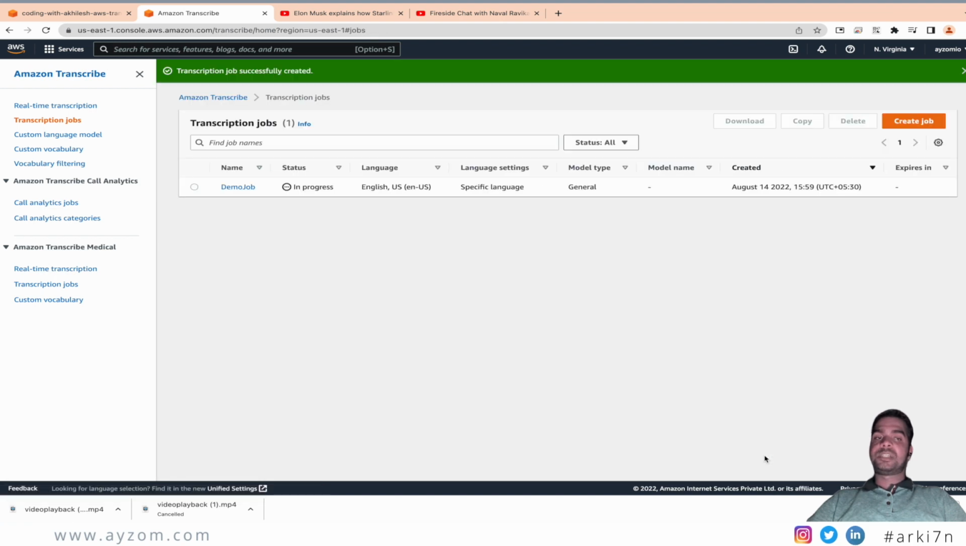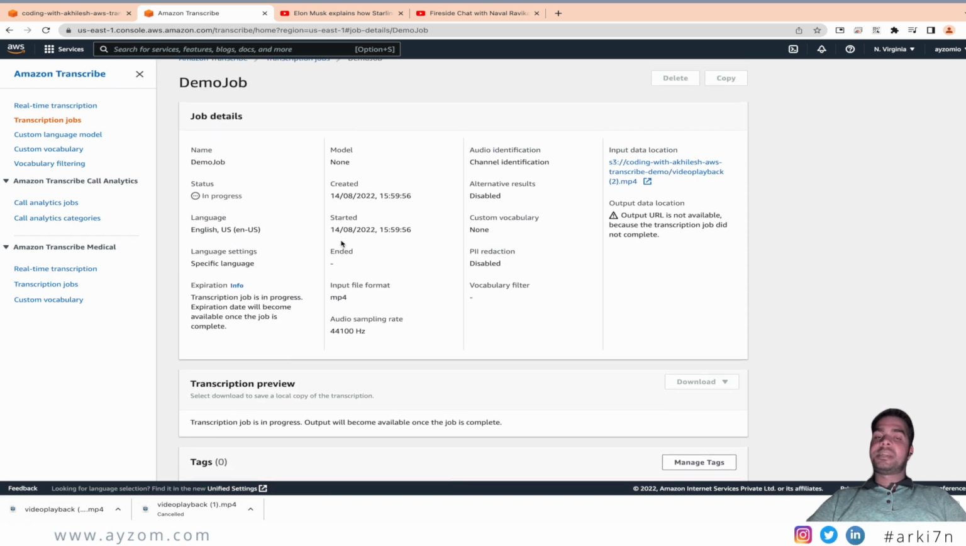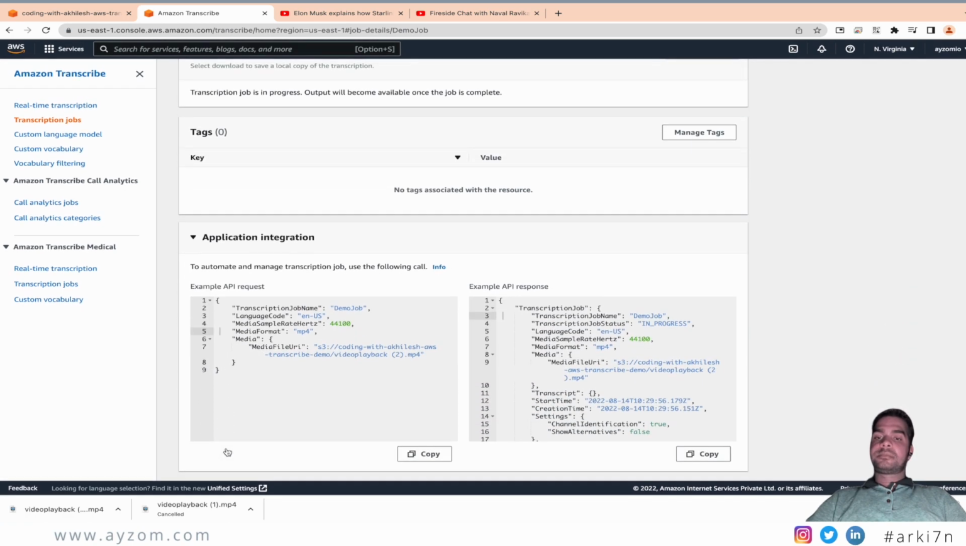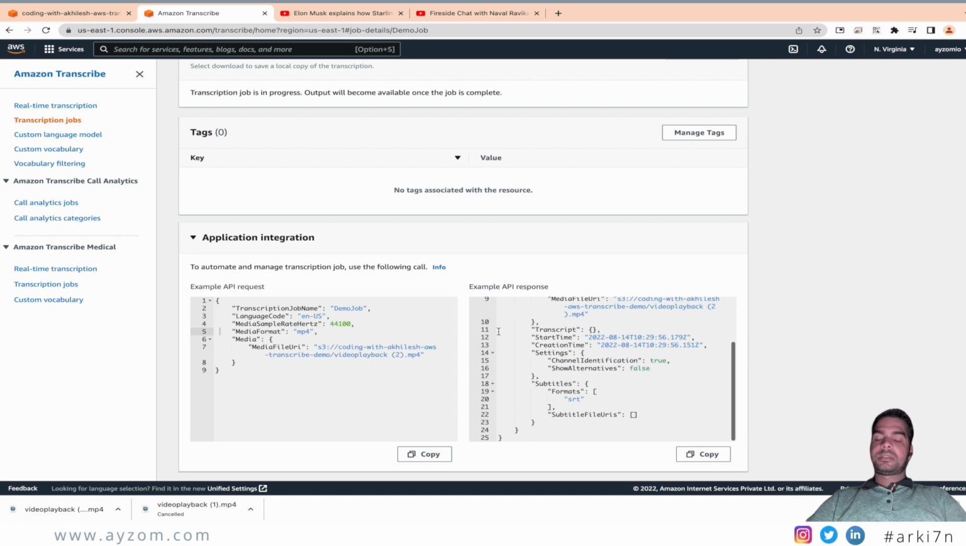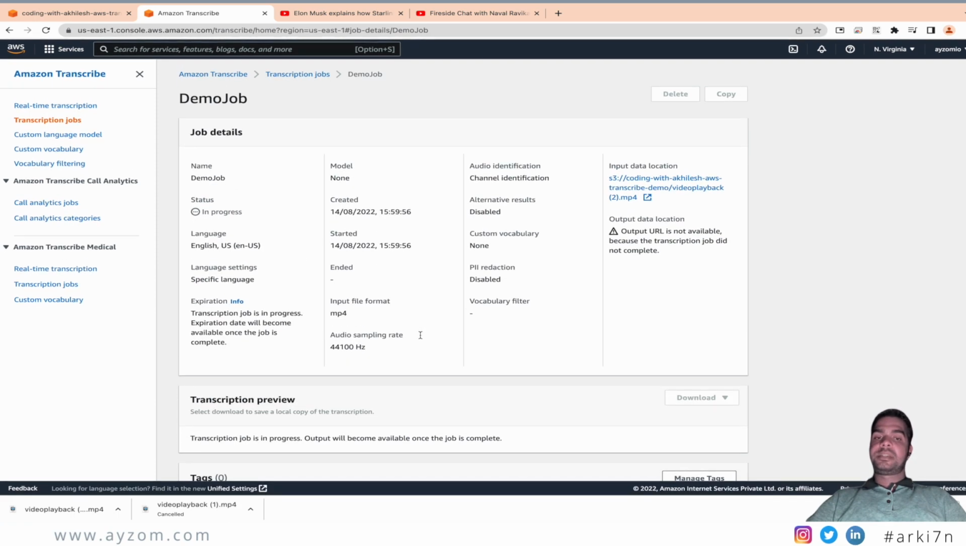So we'll just click on create job and the job is created and it is being processed. It is being processed and it will take some time. And once the job is completed, we'll be able to find the transcription of the audio file. So let's wait for some time. You can also see the HTTP request format, which you can use with the REST API to create a job and get response once the job is completed.